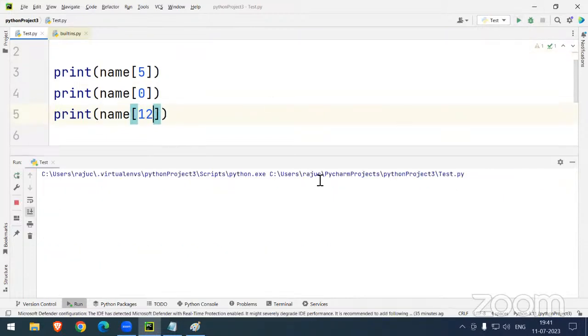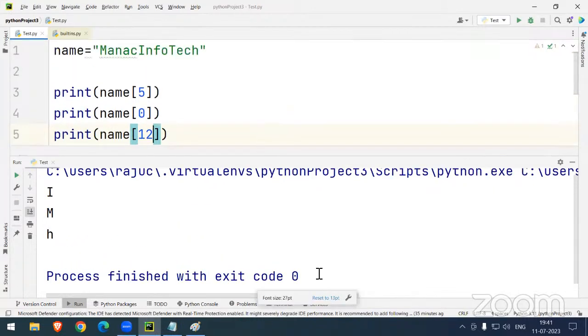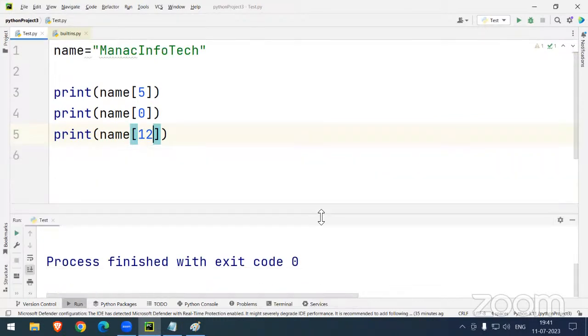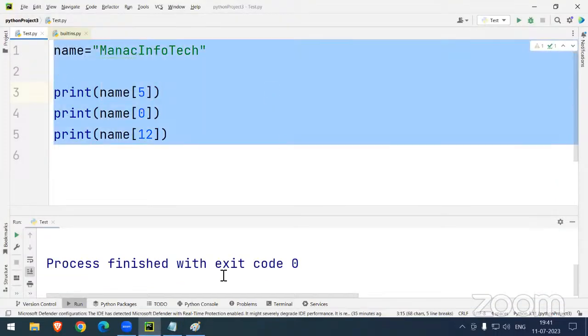So let's run this. Now we can see the last digit, MANAC Infotech. Yes, perfect. Yes, -1, Vijay Chaudhary, you are great. Now we can see positive indexing is working perfectly. We don't have any issues.